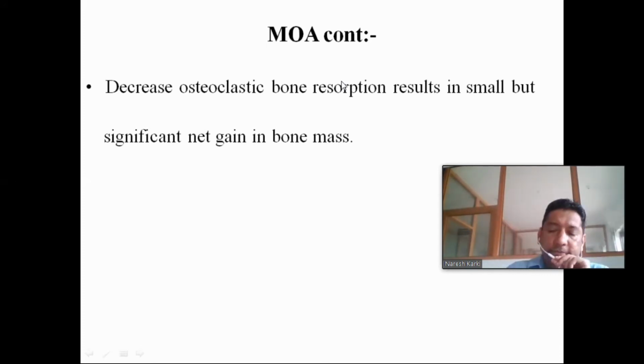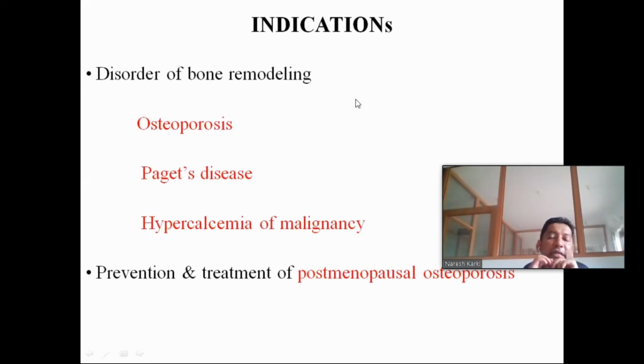Okay. Now indications. So number one indication is disorder of the bone remodeling. Remodeling is the bone forming process. So what are the indications of the bisphosphonates? Number one is osteoporosis.